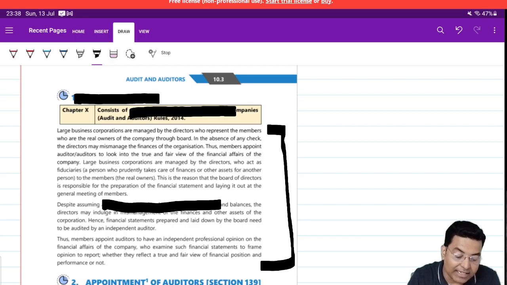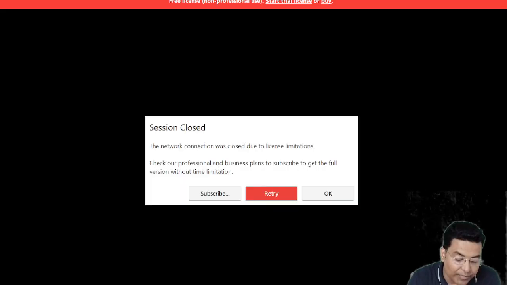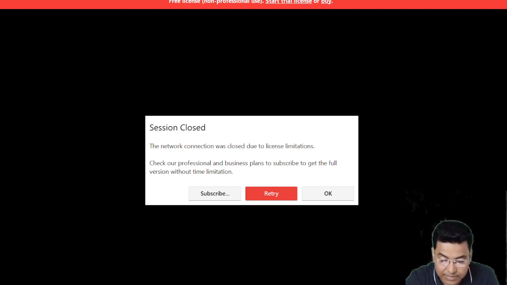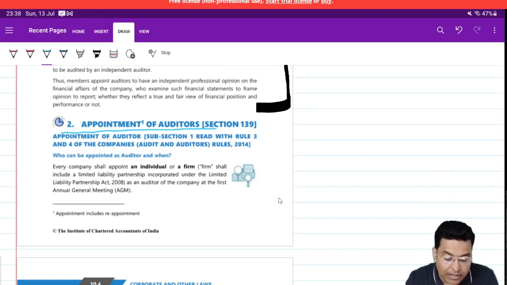So going ahead, since I have already explained this, let's go to point number 2. Point number 2 is appointment of auditors and section 139. Who can be appointed as auditor and when?